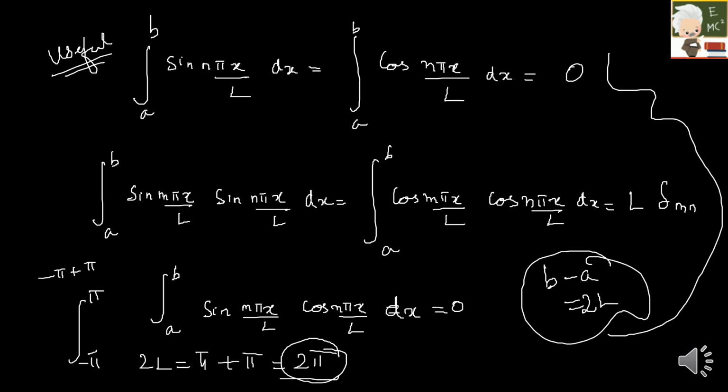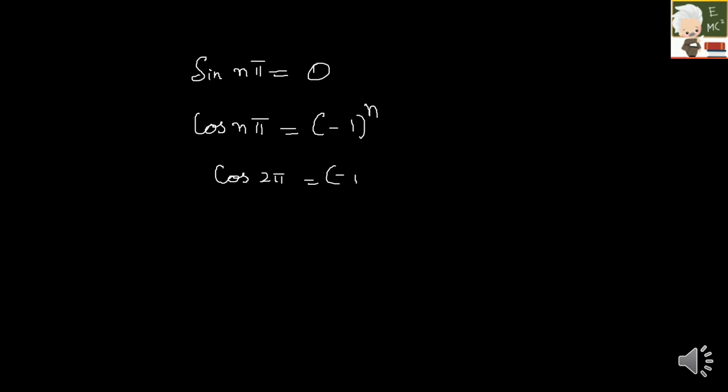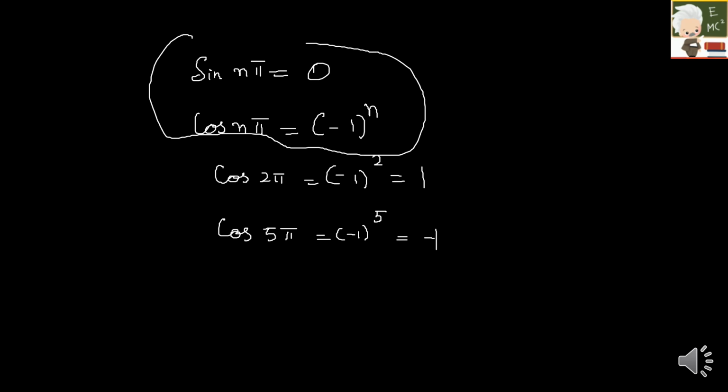And one more most important thing. This is a very helpful trick: whenever you see sine n pi, it is 0. Similarly, cos n pi, that is cos 2 pi, cos 3 pi, or cos pi, anything, is given by minus 1 whole power n. For example, if you have cos 2 pi, then it is minus 1 whole square, so the answer is 1. Similarly, cos 5 pi is minus 1 whole power 5, which is minus 1. These two results are really going to be very helpful. Please do remember these two.